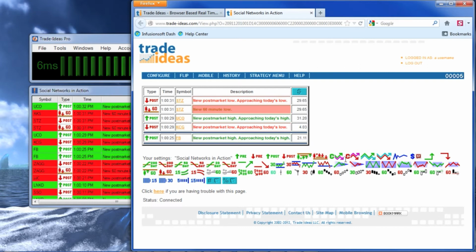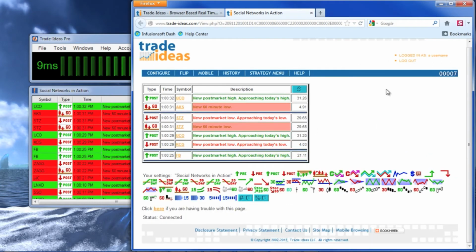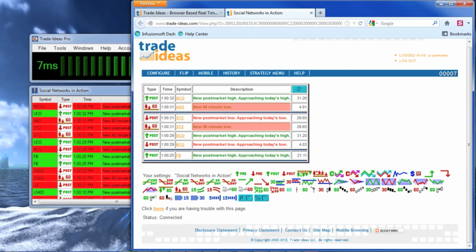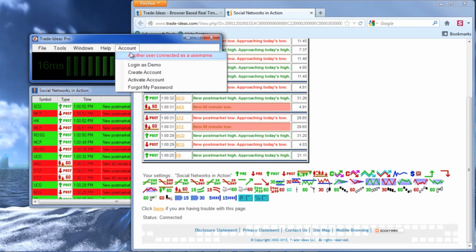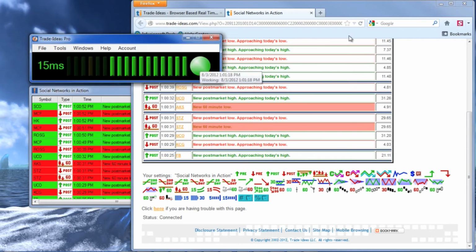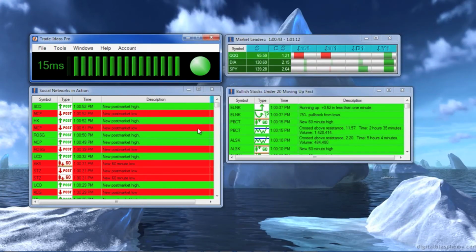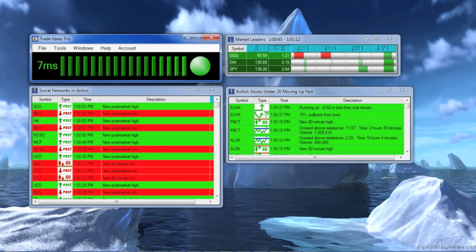The fact is, I can only log in one place at a time. So if I'm logged in here, I'm logged out of Trade Ideas Pro. Sure enough, disconnected by the server, not retrying. Another user connected as my username. In this case, it's an easy fix. I can double click on the ball and it logs me in again. It's just like hitting refresh on the web.